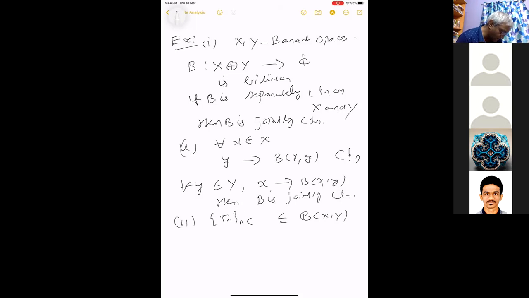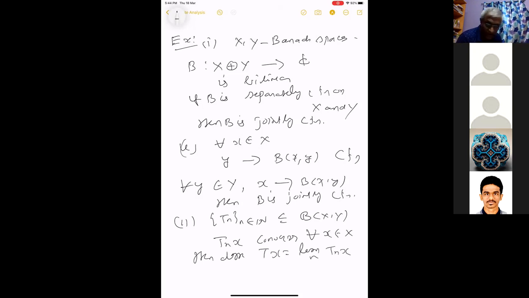Tn such that Tnx converges for each x in X. If you fix an x, then Tnx converges. Then define Tx equal to the limit of Tnx. You can use nets and define the same thing. Then T is a bounded operator. It's not clear. This is not norm convergence: Tn does not converge to T in norm. It's only point-wise convergence. But even using point-wise convergence, you can define T, and that limit is linear. So T will be a linear operator, but then T is also bounded.